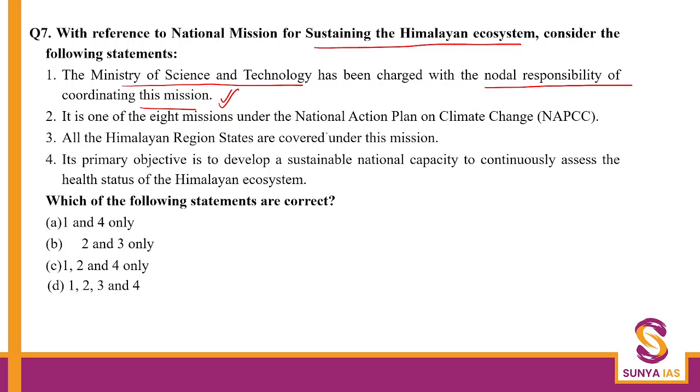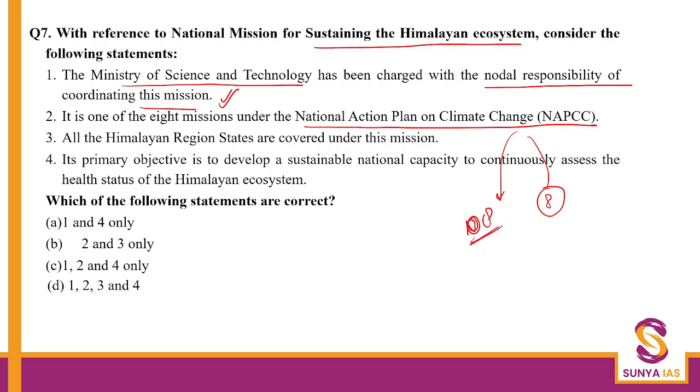It is one of the 8 submissions of the National Action Plan on Climate Change. Even this is true. The National Action Plan on Climate Change was launched in 2008. It has 8 missions, like the Water Mission, National Solar Mission, National Mission on Sustainable Habitat, which we've already seen a question on, then the National Mission for Green India, which talks about afforestation, sustainable agriculture, etc. So that is true.